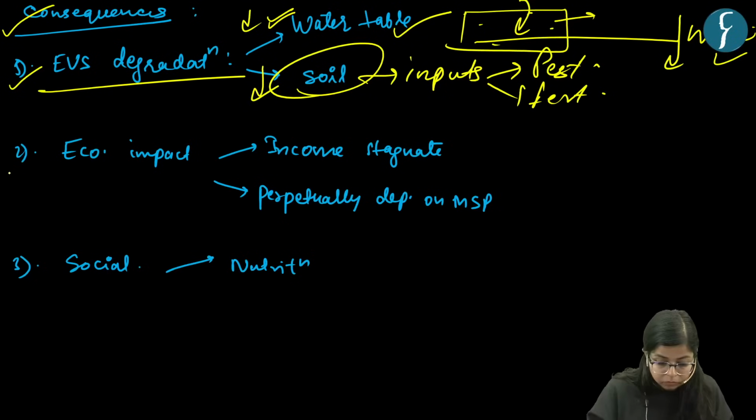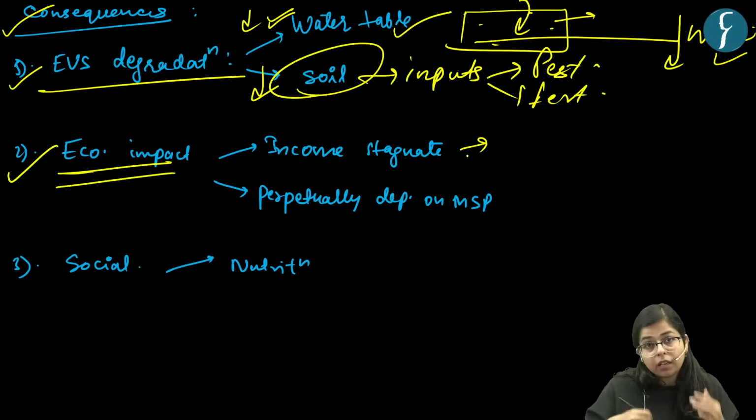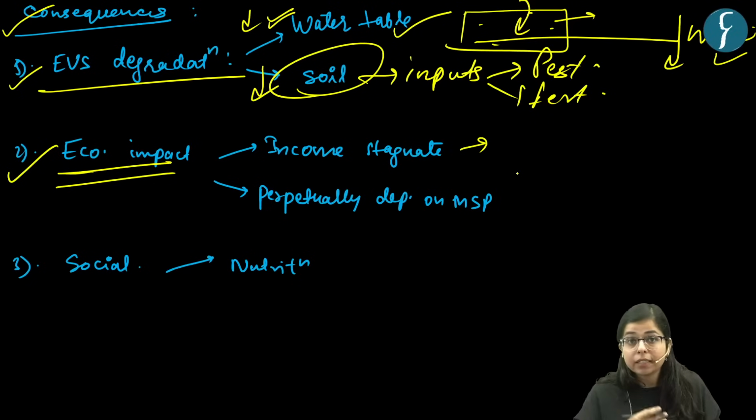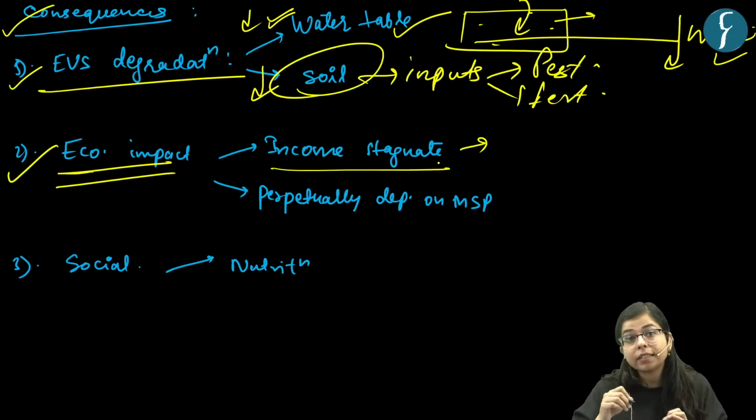Now the other thing is, let's see the economic impact. As we talked earlier, during the 1970s and so on, for a few decades we can say, the income of the farmer increased by the production of paddy rice, but after a time this income has stagnated. Now what are the reasons for it?